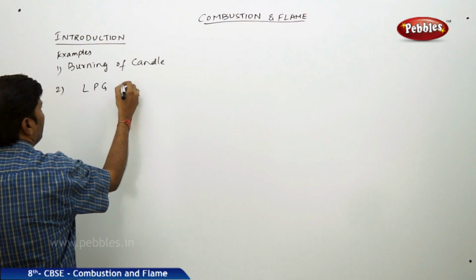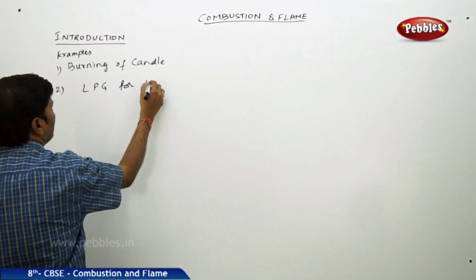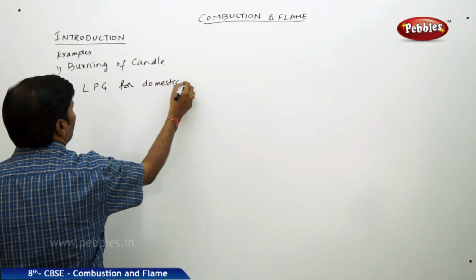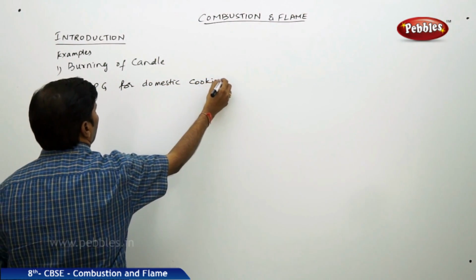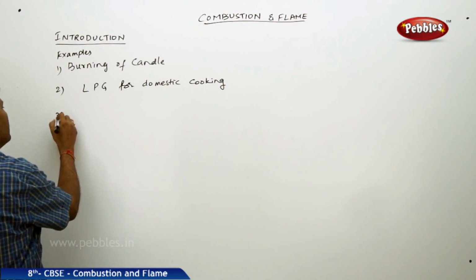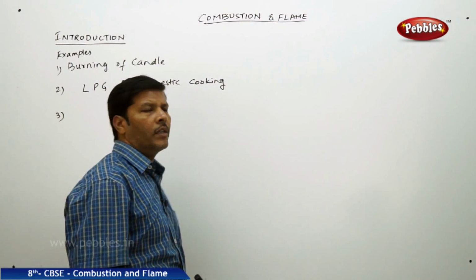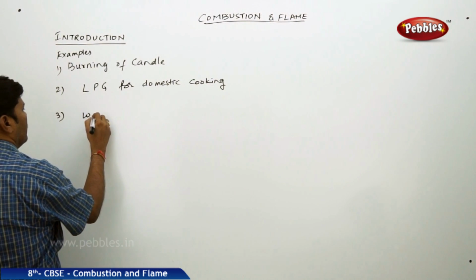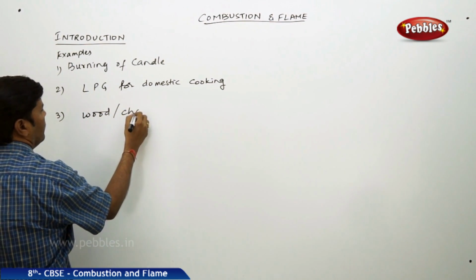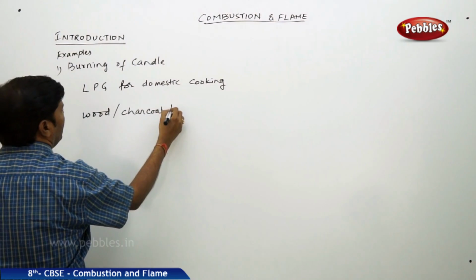gas for domestic cooking. Then we can take wood or charcoal burning.